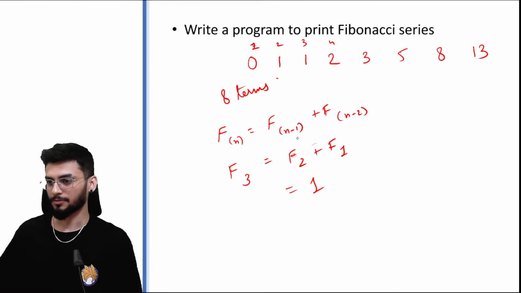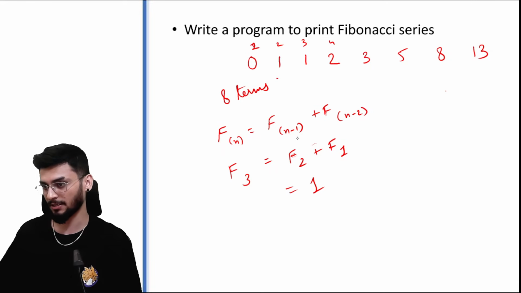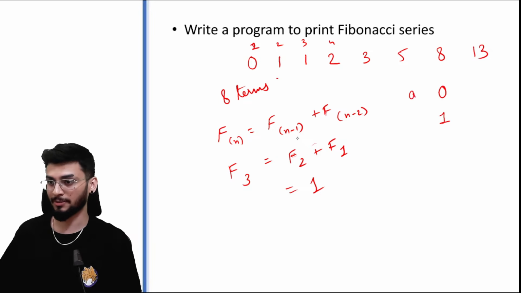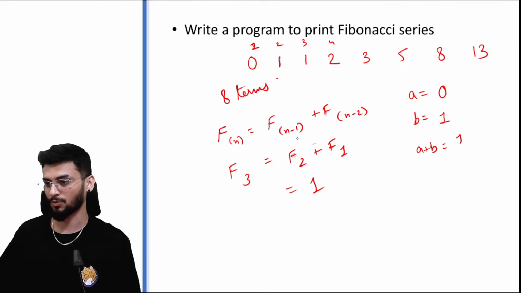All right. So first of all, we know the first two digits of the Fibonacci series are 0 and 1. Let's call them A is 0 and B is 1. The next term automatically should be A plus B, which would be 1.